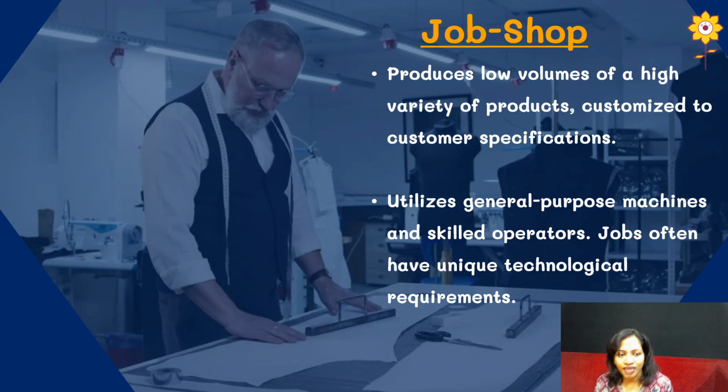You can take the example of a boutique or tailoring shop, where customers come there and describe what they want in their dresses or what kind of buttons they need and many more things. Each order or product will be unique from the others because it is made according to specifications or customization. Here the machines used are general purpose, or you can say common purpose.